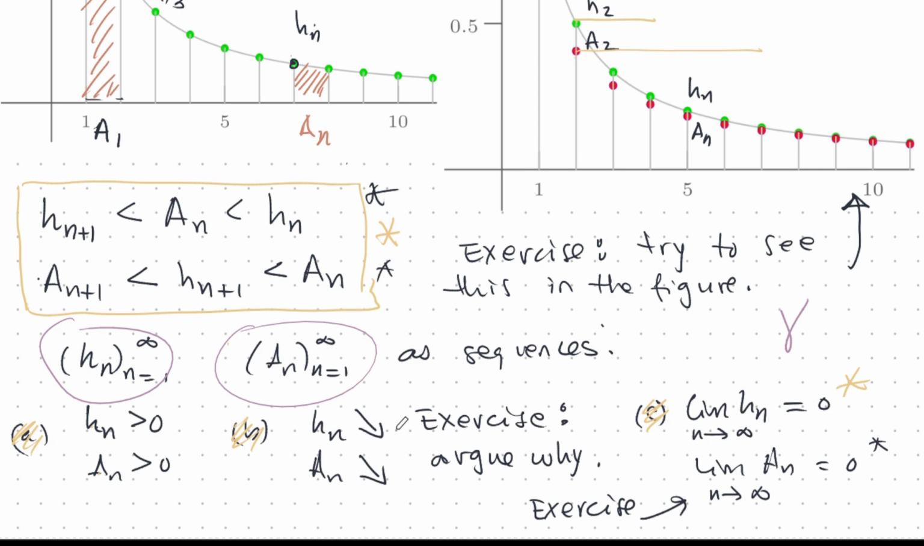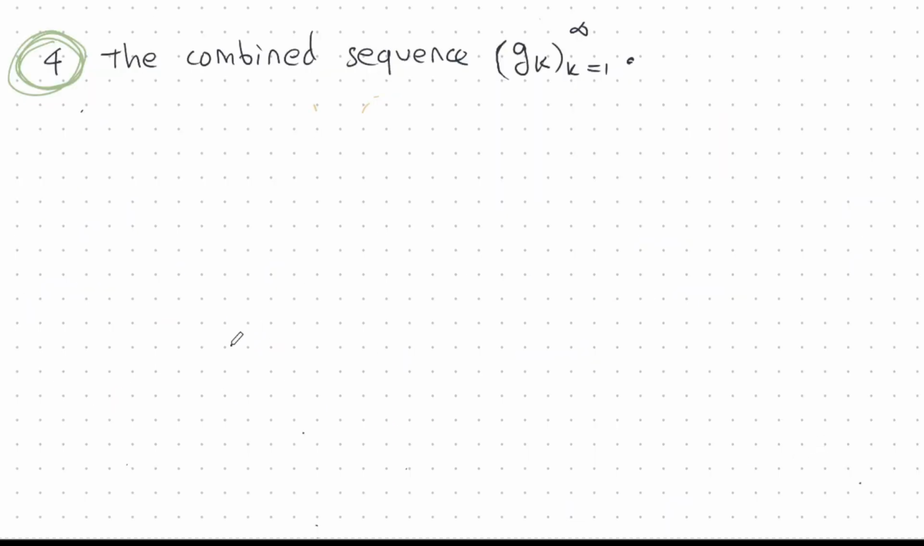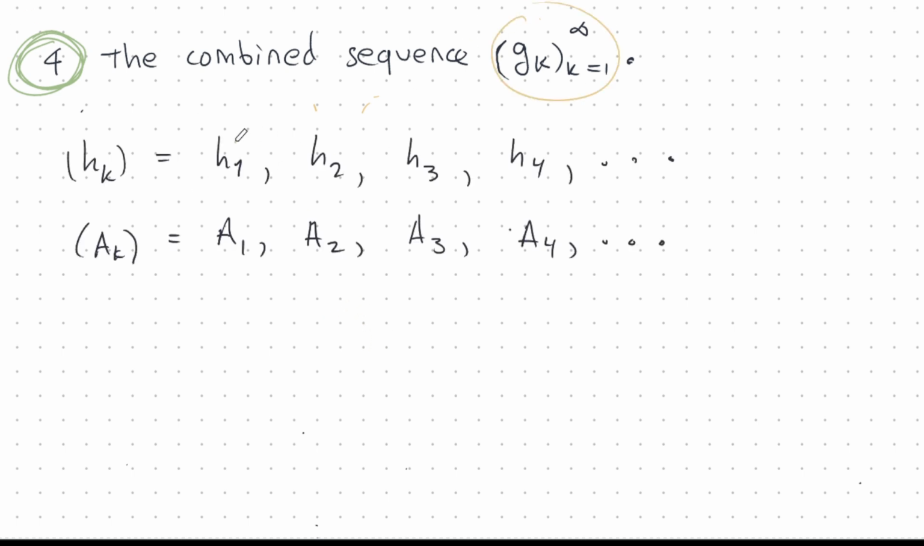All right, so let's see how to do that. We are now going to combine our H and A sequences to form a new sequence, G here. Here are my two sequences, and I will weave them together this way.